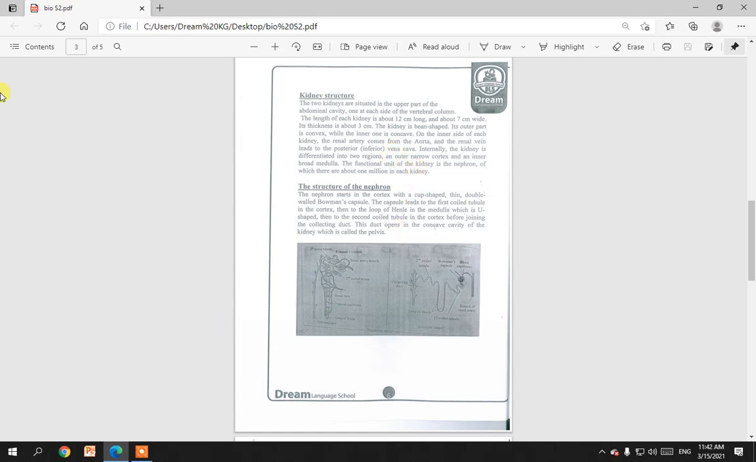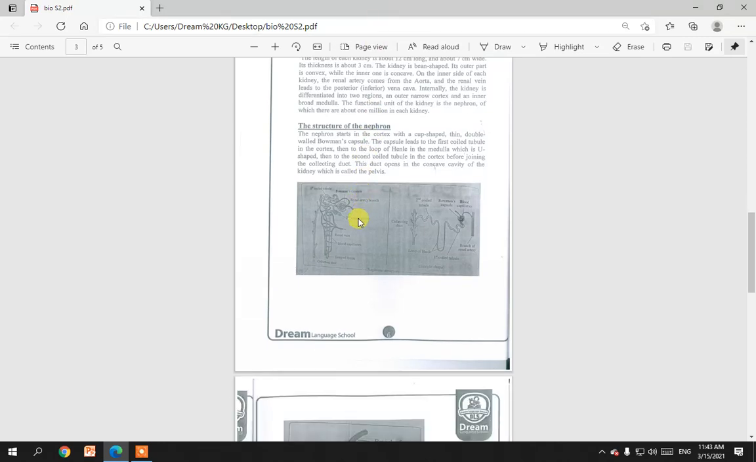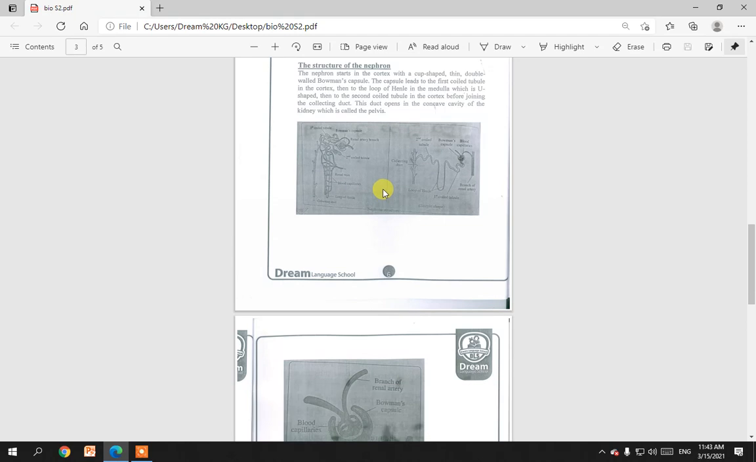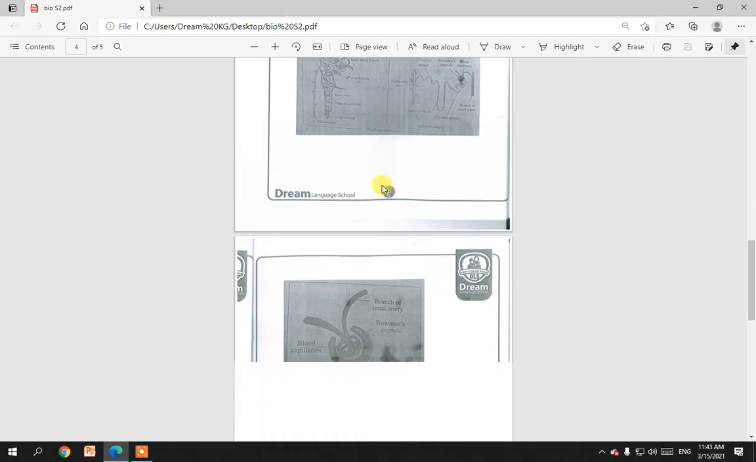What's the functional unit of the kidney? It's the nephron. Each kidney has 1 million nephrons. What's the structure of a nephron? A nephron starts in the cortex with a cup-shaped, thin double-walled Bowman's capsule, and the capsule leads to the first coiled tubule in the cortex, then to the loop of Henle in the medulla, which is U-shaped, then to the second coiled tubule in the cortex before joining the collecting duct. This duct opens in the concave cavity of the kidney, which is called the pelvis.